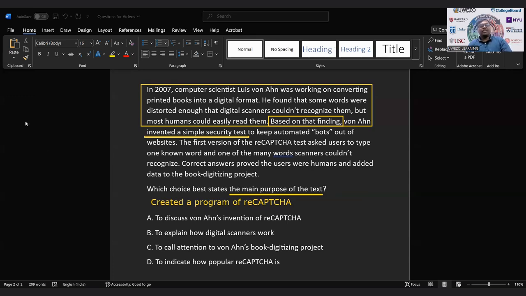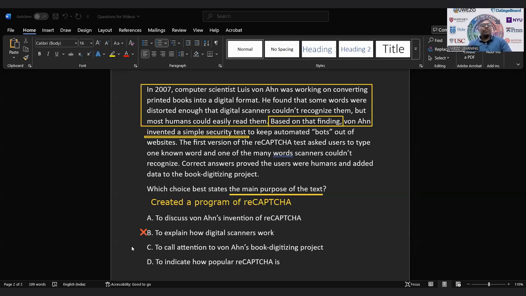Option A says, to discuss von Ahn's invention of reCAPTCHA. This matches the prediction we got, so we can hold on to this answer. Option B says, to explain how digital scanners work. Although the term digital scanners is mentioned in the text, the purpose of the passage is not to explain how digital scanners work. So option B, we can cross out.